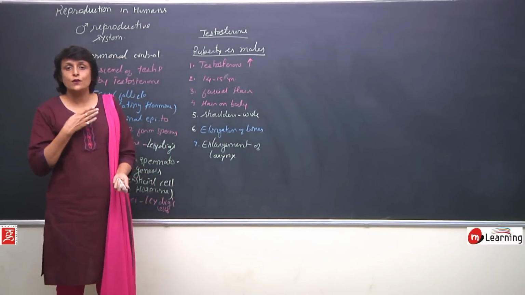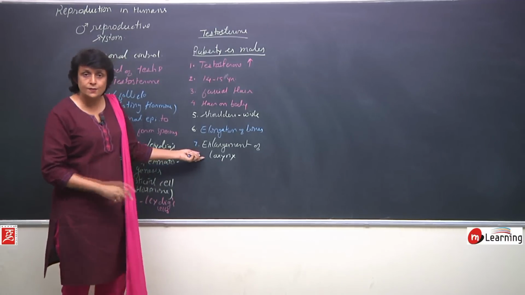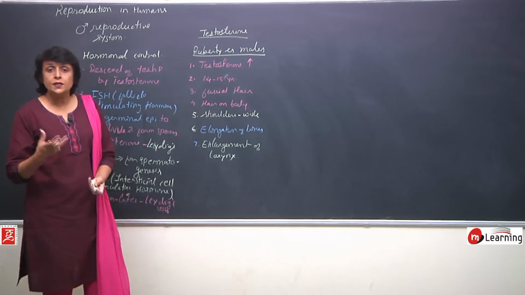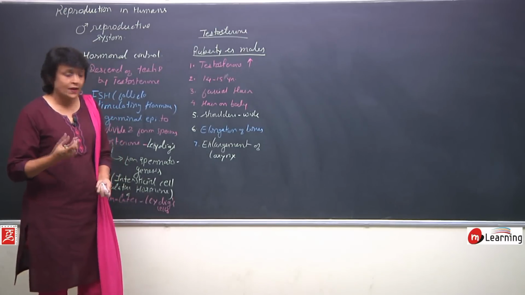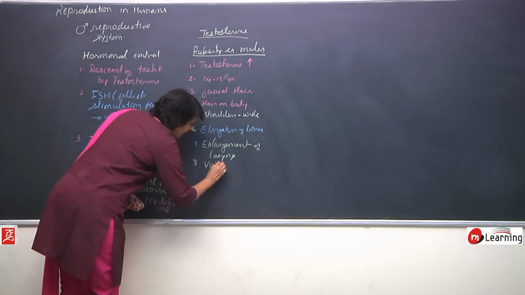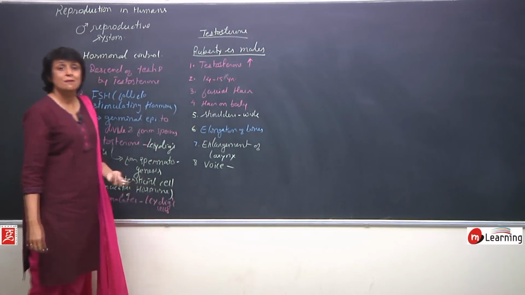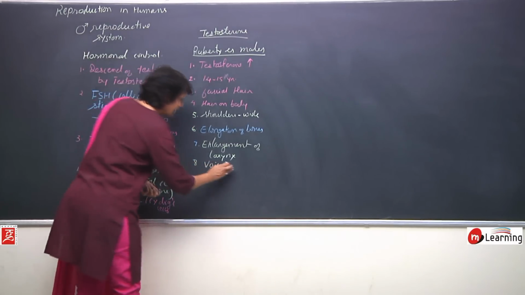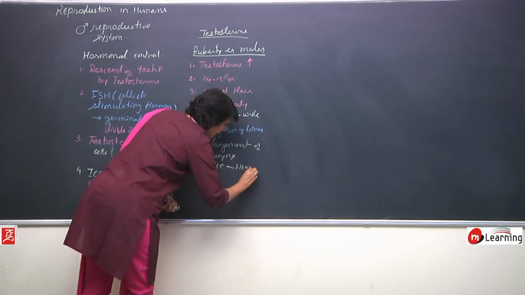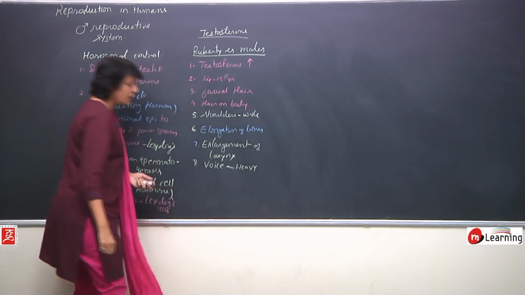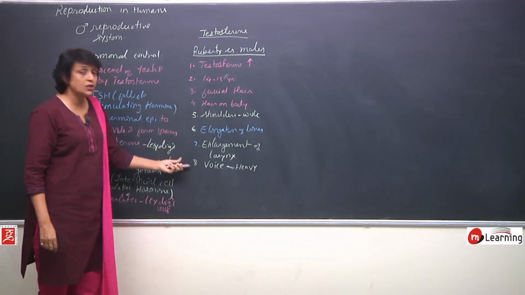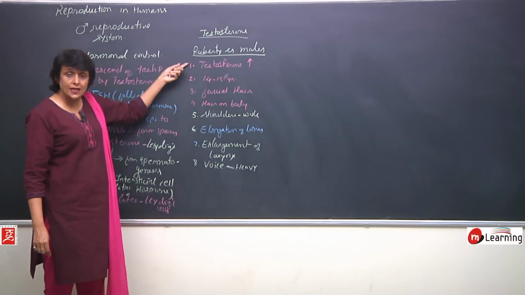If they have a little layer of fat in the neck region, then the bulge will not be visible. Because of this, the voice becomes heavy. So, there is a change in voice; the voice becomes manly, heavy or deep.